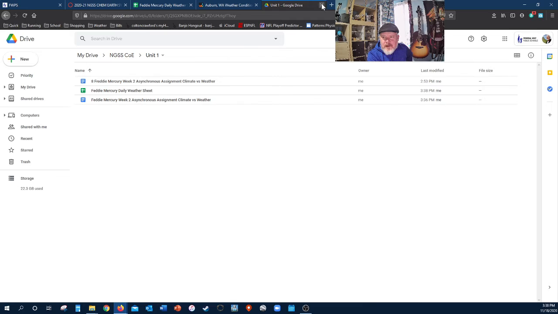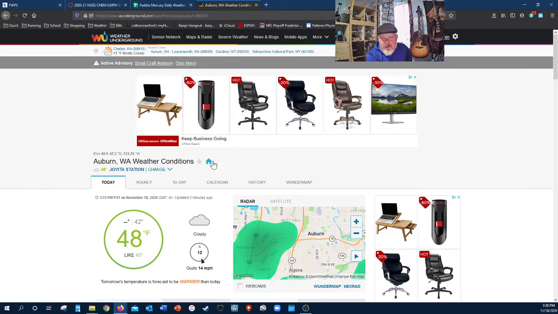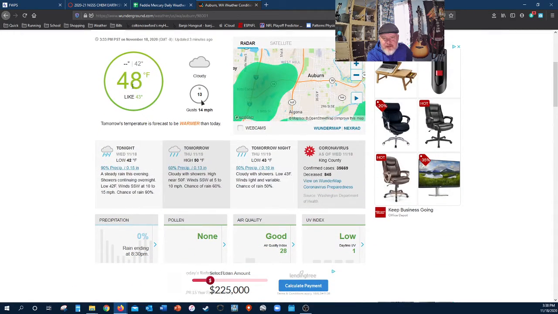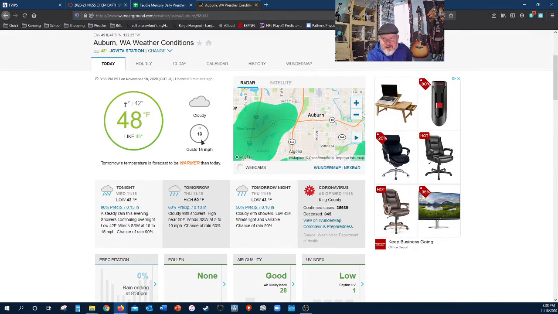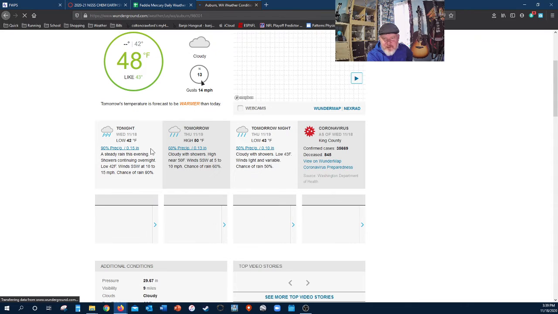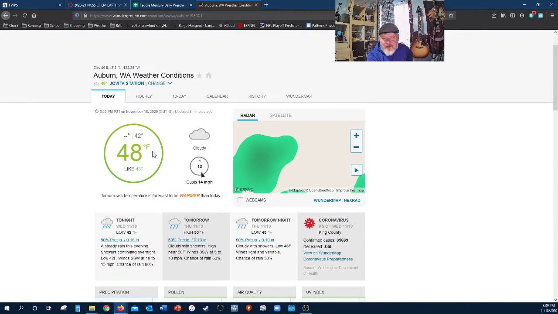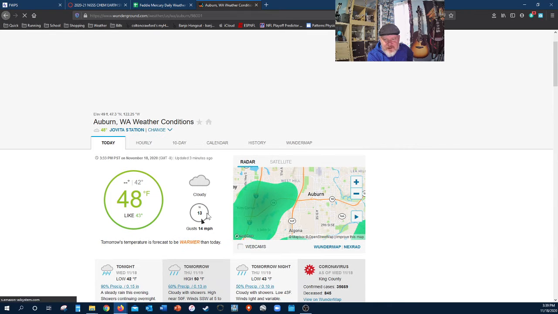So, I'm going to close some stuff down here. Some of the things to look at: this is the current temperature, the high for the day, the low for the day, and for whatever reason, it's not reporting the high. Thank you, Weather Underground. There's more than one way to look at this. This also tells you the wind.